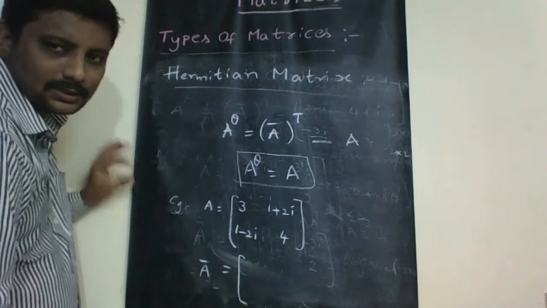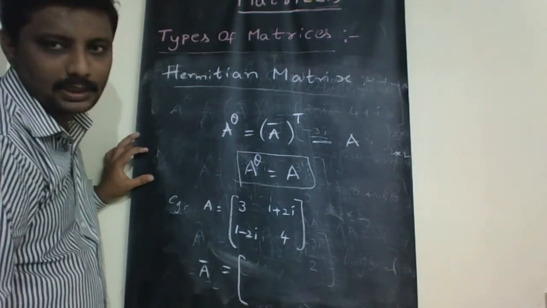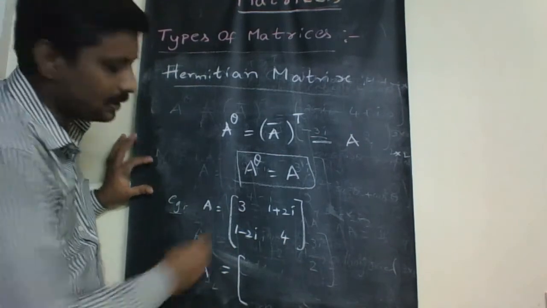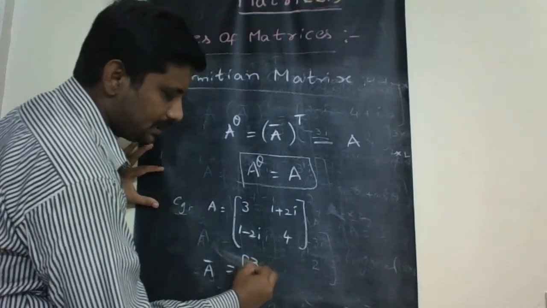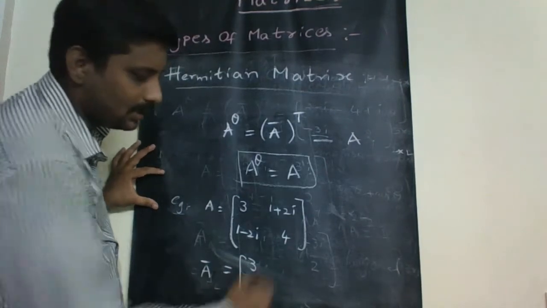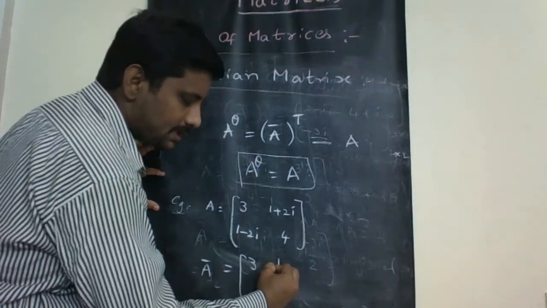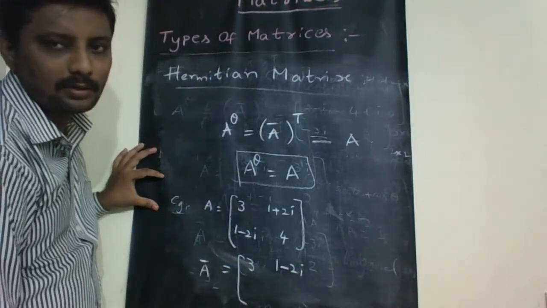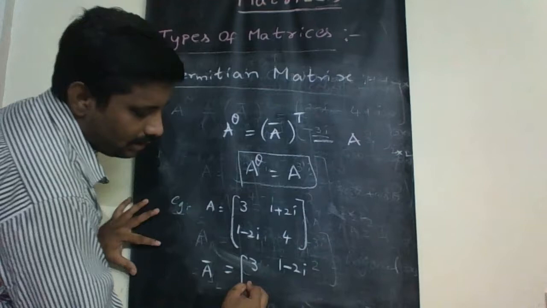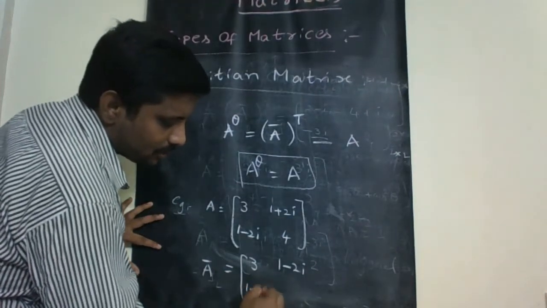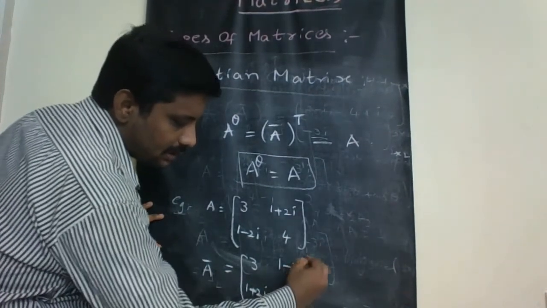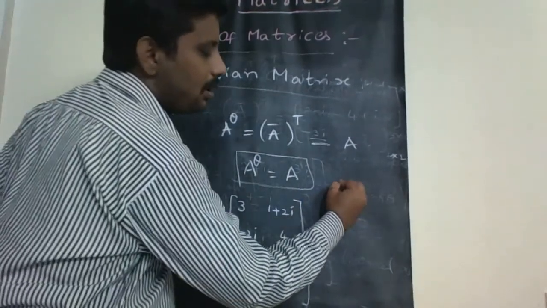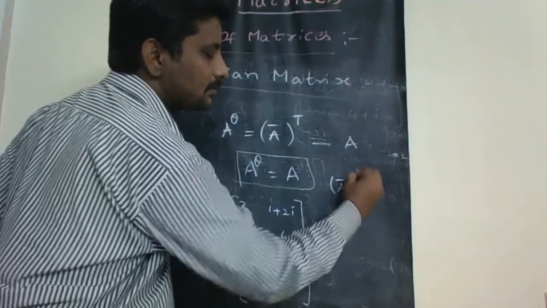So A bar is obtained by taking the conjugation of each element of the given matrix. 3 conjugation is 3 because it is a real number. 1 plus 2i conjugation is 1 minus 2i. 1 minus 2i conjugation is 1 plus 2i. 4 conjugation is 4. Now we have to consider A bar whole transpose.